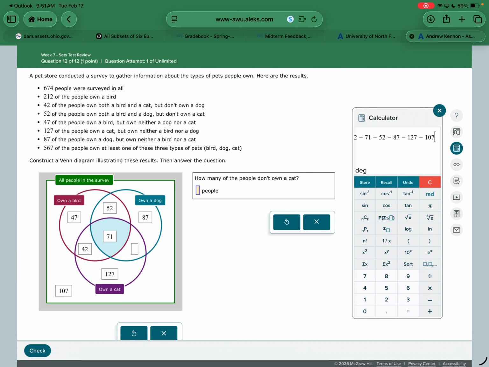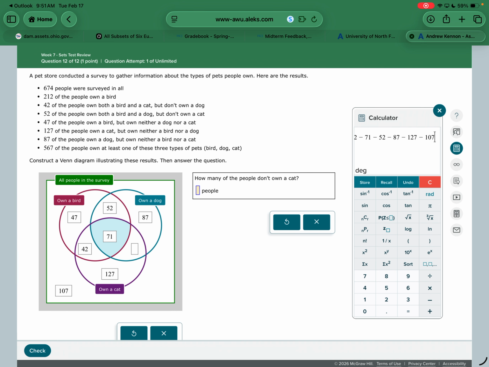291 of them drink tea. But we already have a 67 in there, a 37 in there, and a 106 in there. So everything inside the blue circle should add up to be 291. So we subtract the numbers we already have in there, and we get 81. And then 283 drink soda. So we need to subtract all the numbers that we already have in soda. And that is 48.